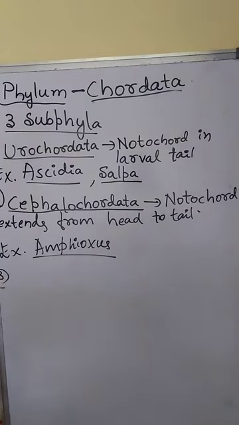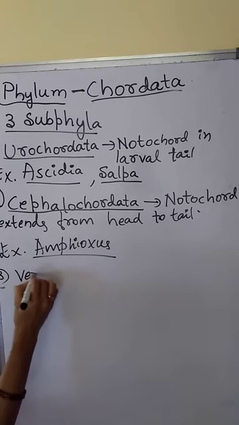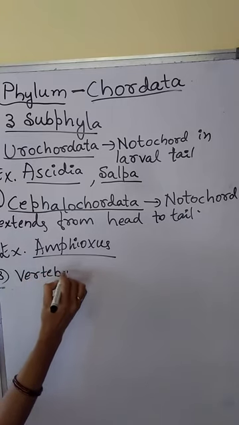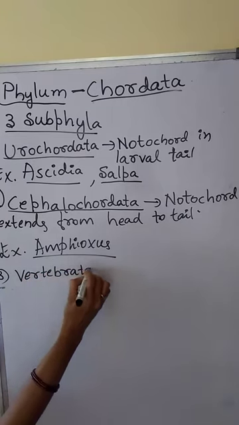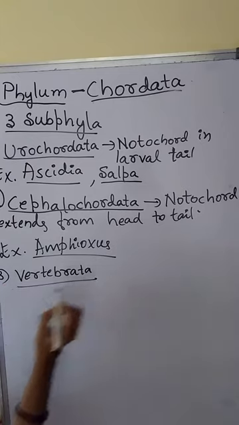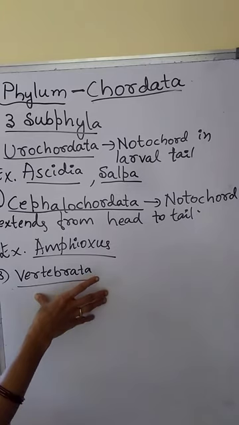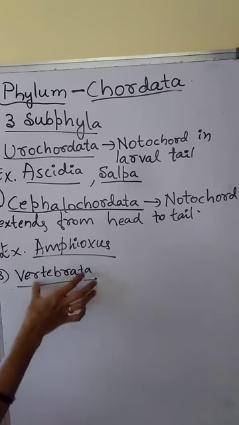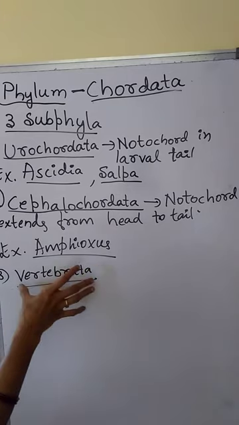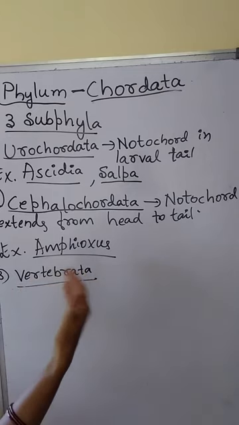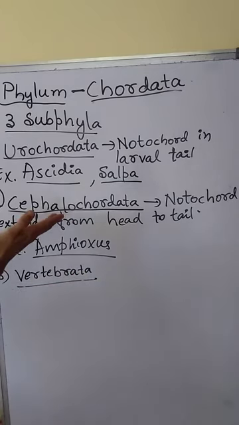Then third one is Vertebrata. Third subphylum of phylum Chordata is Vertebrata. Vertebrata is the largest subphylum of phylum Chordata, means it includes more animals compared to Cephalochordata and Urochordata.